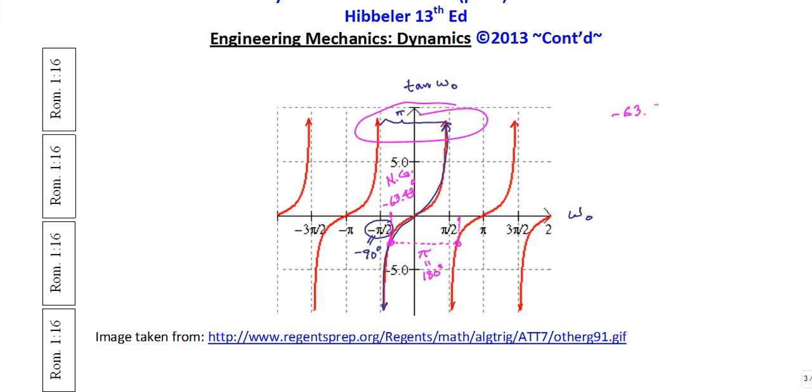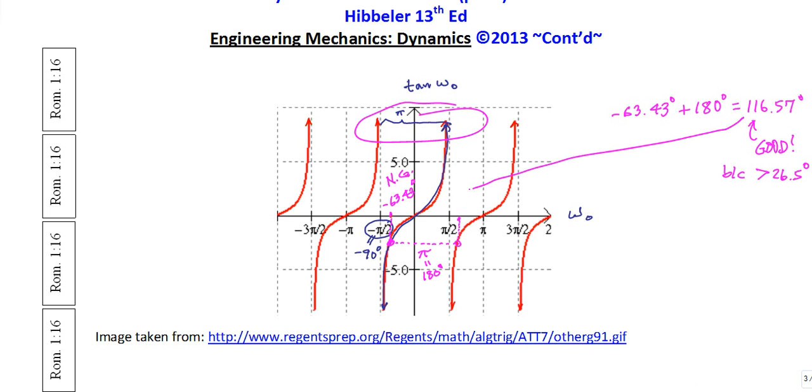So we have minus 63.43 degrees plus 180 degrees gives us a value of 116.57 degrees, which is good. This is good because it is larger than 26.5 degrees, which is what we were expecting. So this value right here seems to be a good one.